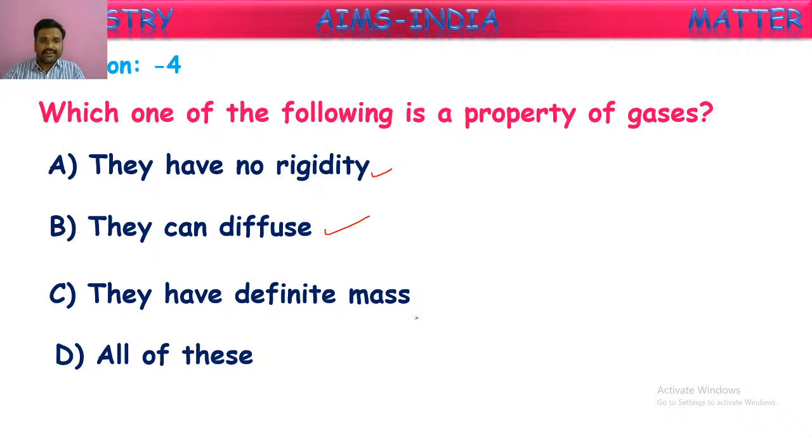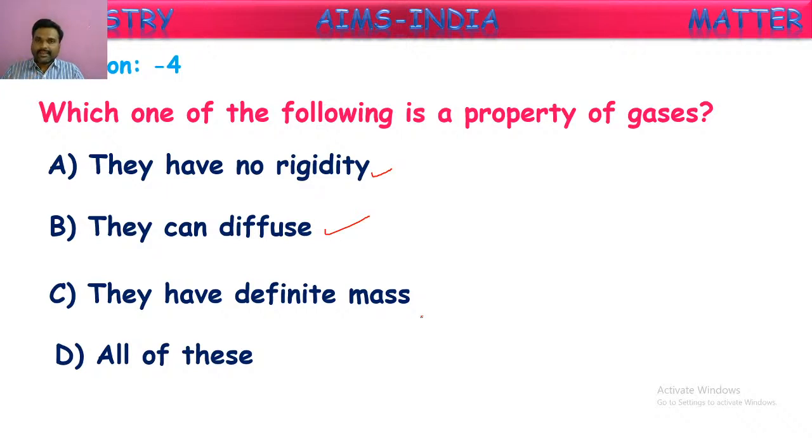Third one, they have definite mass. Of course, they do not have any fixed volume. They occupy the volume of the container. The volume of the gas is considered as the volume of the container in which it is kept. And even the shape, they won't have any fixed shape. They take the shape of the container in which they are kept.